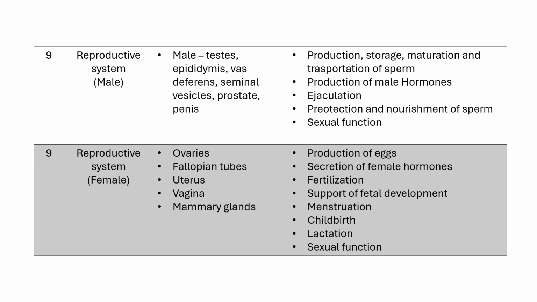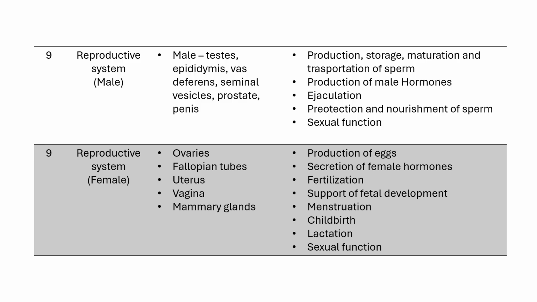Next is fertilization. Fertilization happens inside the fallopian tube. Next is support of fetal development. All the hormones like progesterone and estrogen will support the fetal development. Next is menstruation. Progesterone, luteinizing hormone and estrogen will regulate the menstrual cycles.